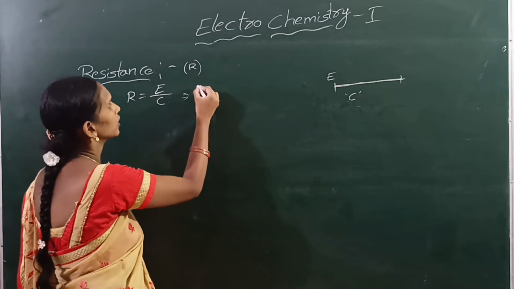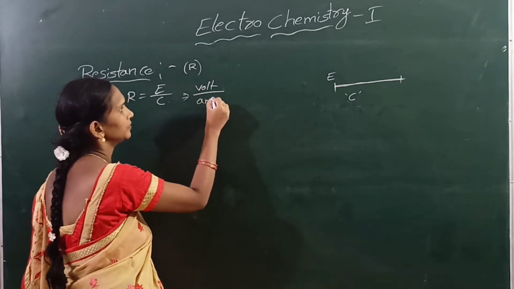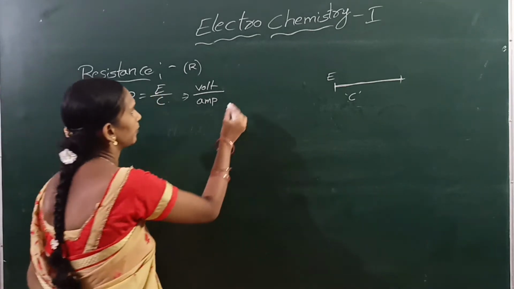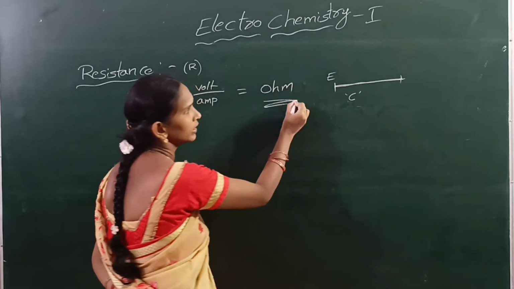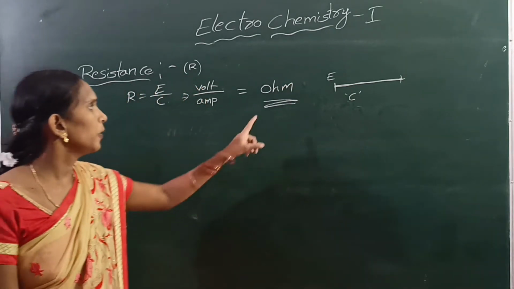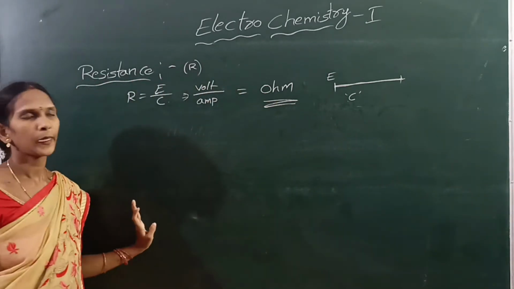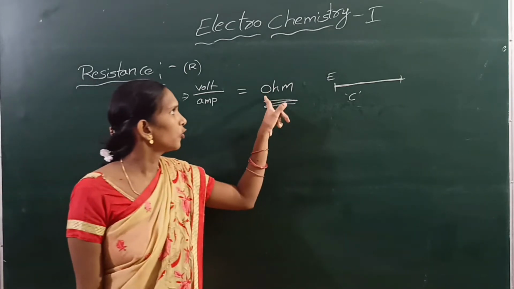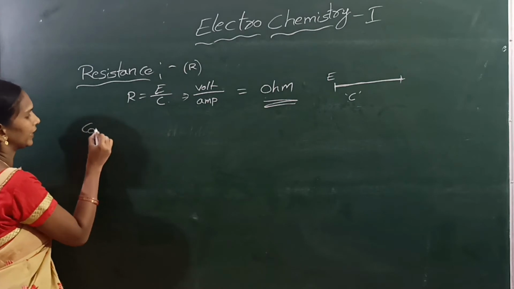The units are volt per ampere, that means ohm. Ohm is the unit of resistance. What is the unit of resistance? That is ohm, O-H-M. Next, conductivity.